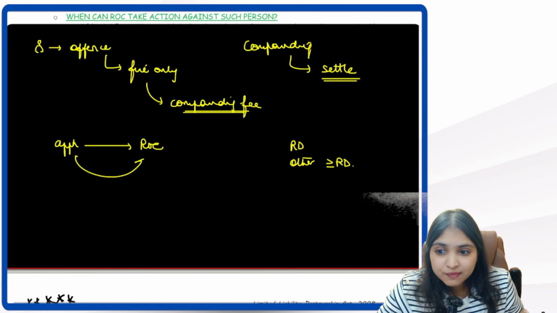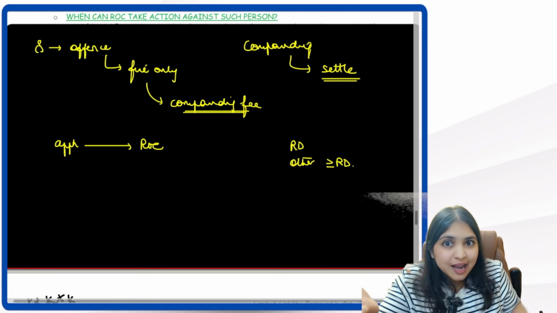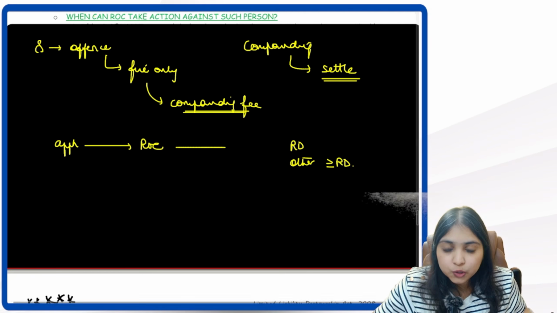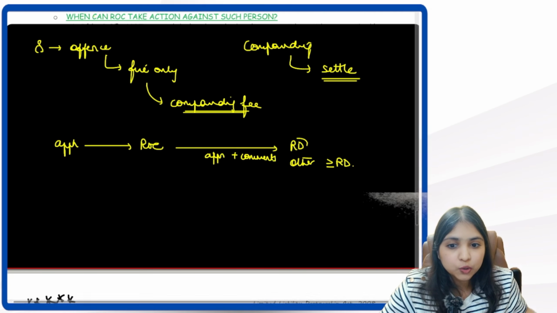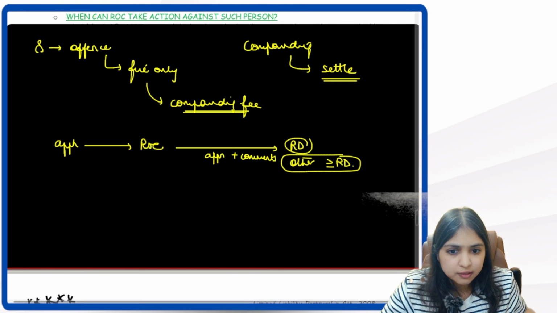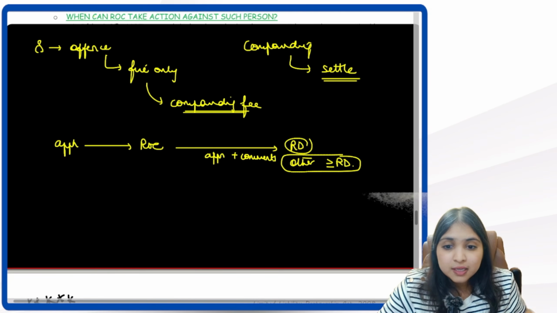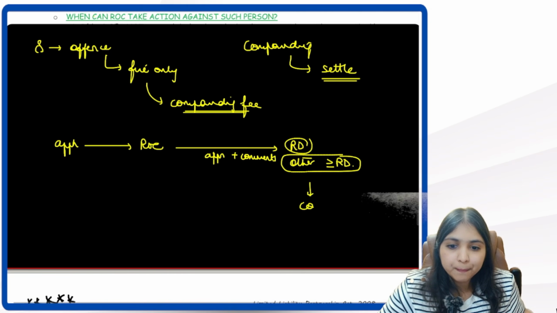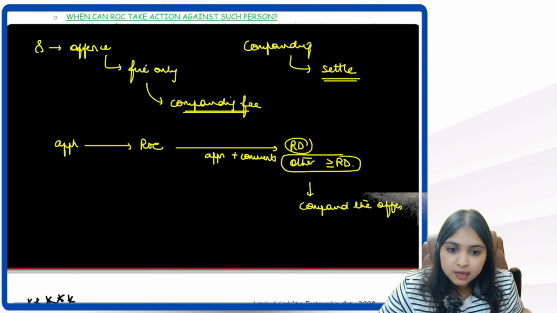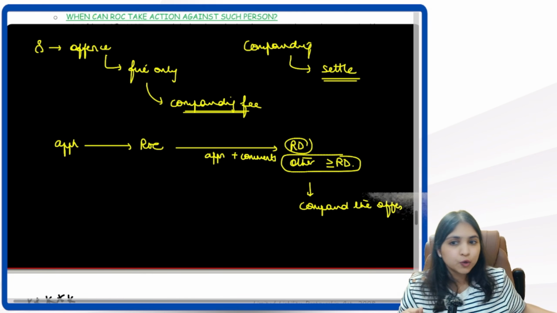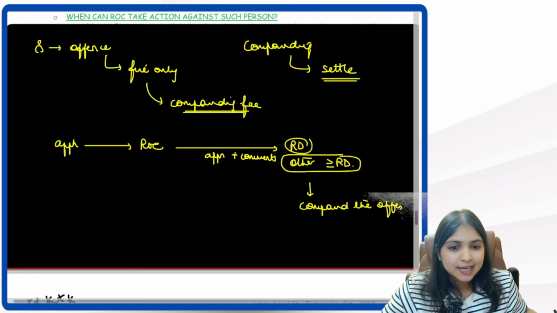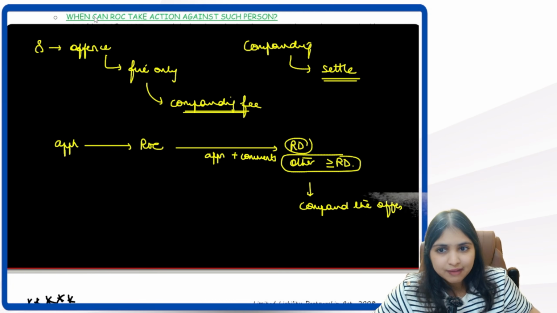So application we have to give to ROC, but ROC can't compound the offense. What ROC will do? ROC will forward the application along with his comments to RD or any other officer not below the rank of RD. This person will then compound the offense. Once this person compounds the offense, they will also inform the ROC about it. So this is a broad overview of the entire matter. Then one more thing let me tell you, then I will take you to the theory.